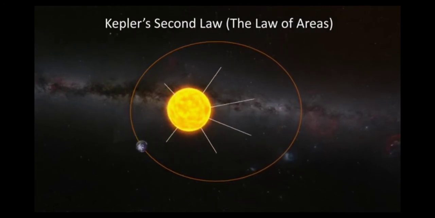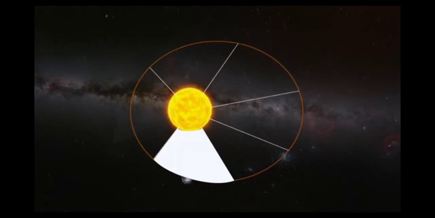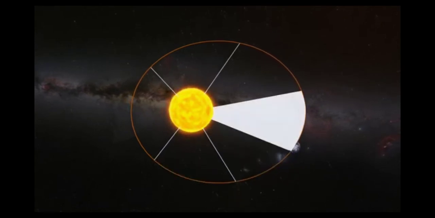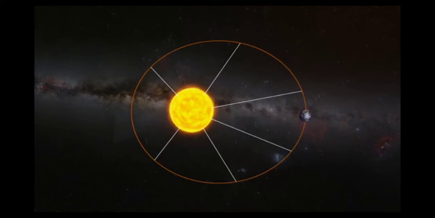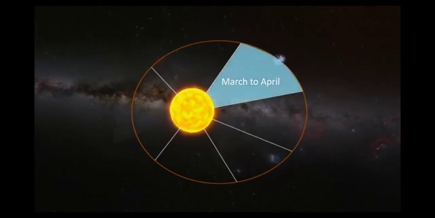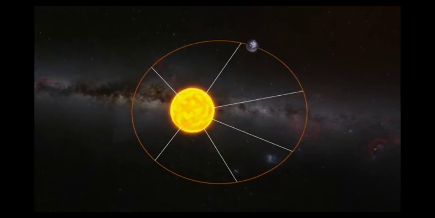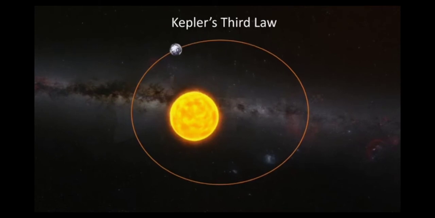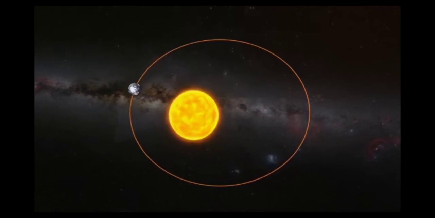Kepler's second law, the law of areas. Kepler's second law states that the line joining the Sun and planets sweeps out equal areas in equal intervals of time. For example, the area swept by the Earth in March and April equals the area swept in May and June. Kepler's third law, the law of periods.